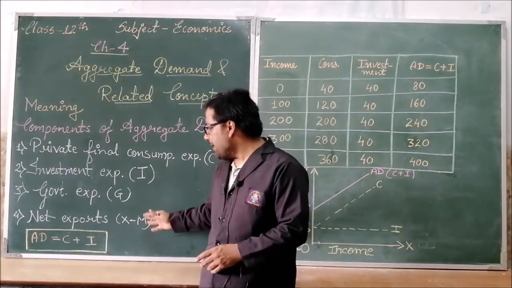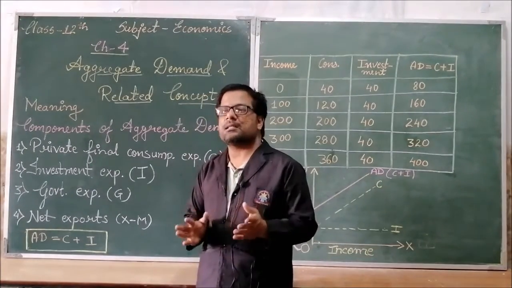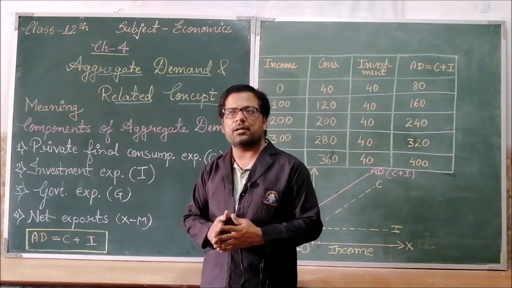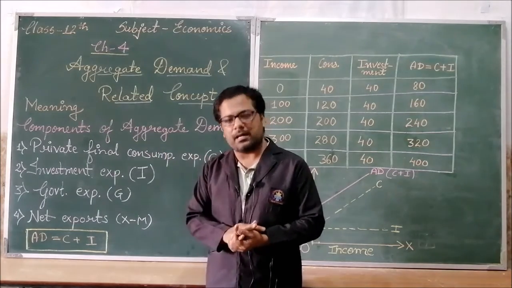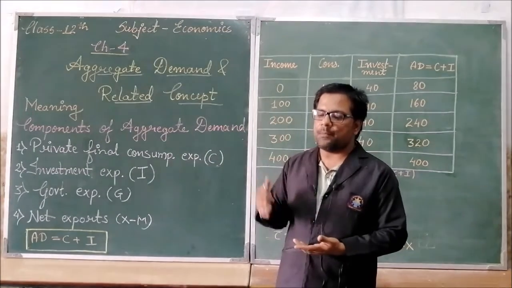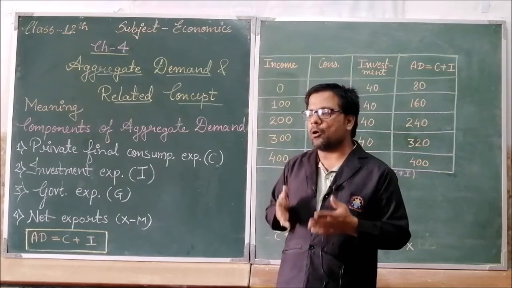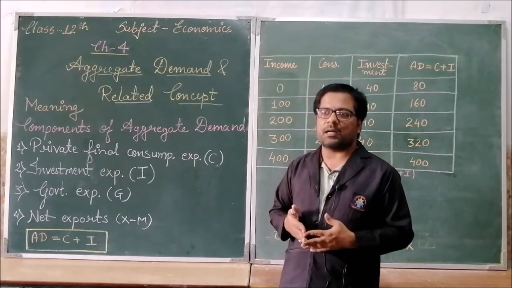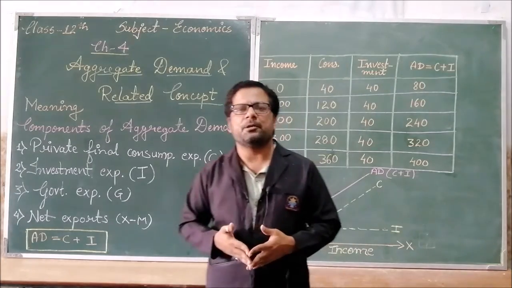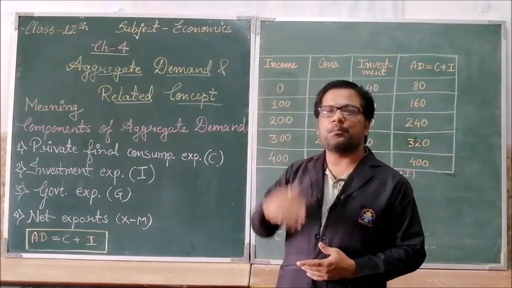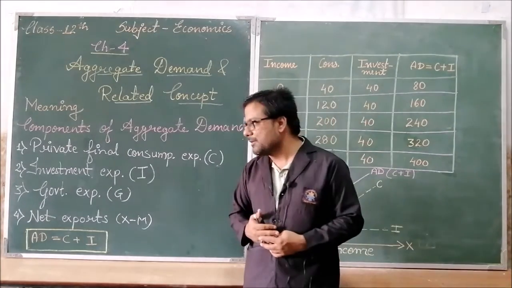Export means the surplus quantity of any material produced in a country is sent to another country. What is import? Import means that particular commodity is not produced in our country, or if it is produced, it is in a very small quantity, so we import such commodities from other countries.